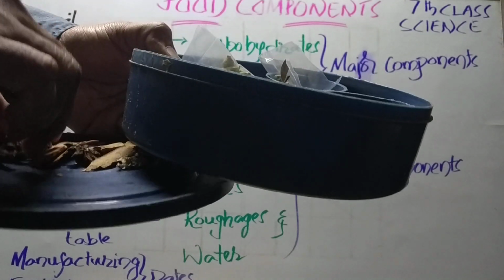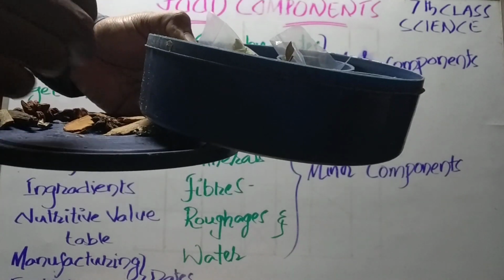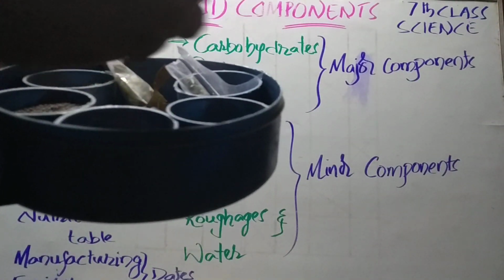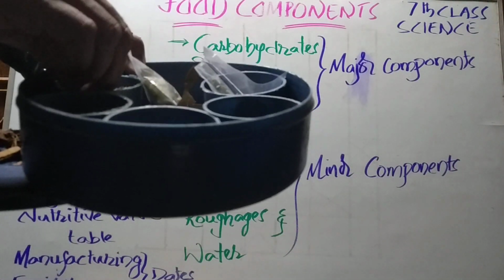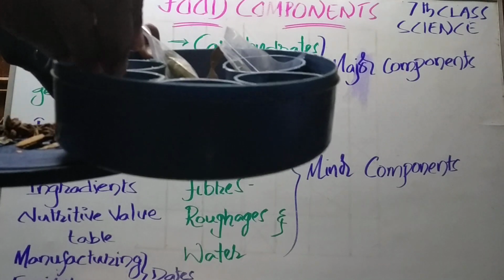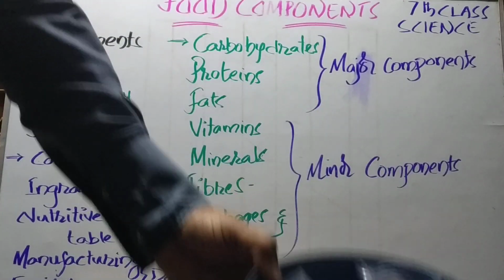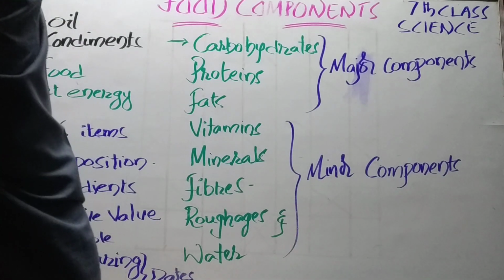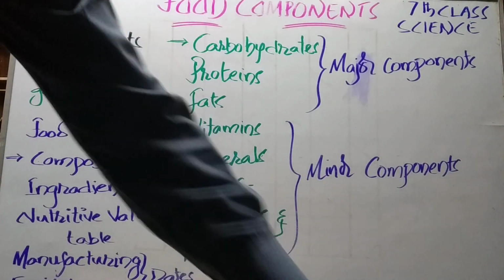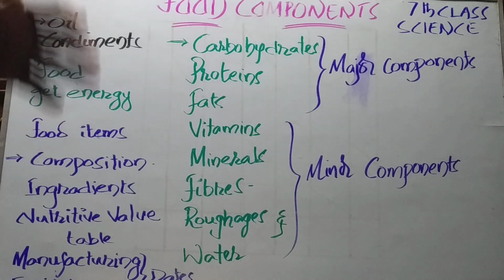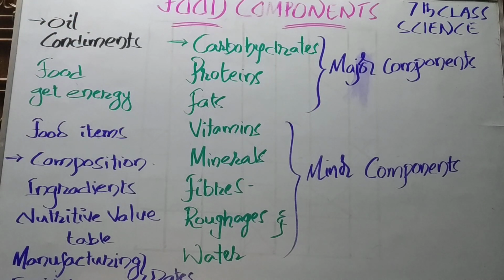The next star fruit, then jampatri, then pepper, then these brassica seeds, right? Like this. And by adding all these things, our mother is able to make the food items very tasty and make them very healthy in hygienic conditions, right?